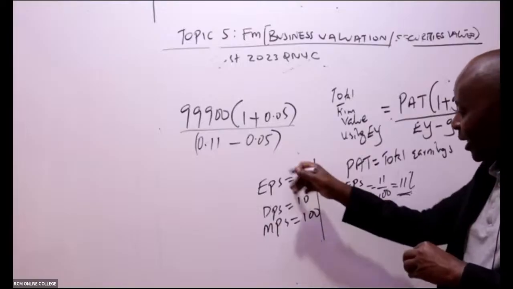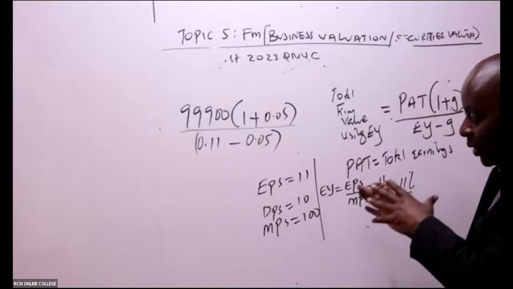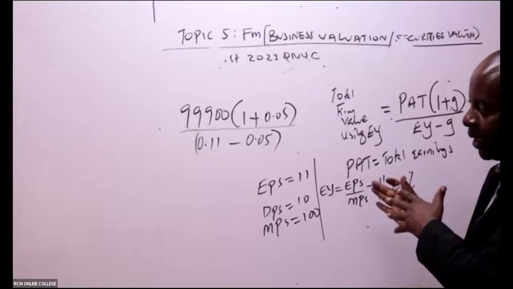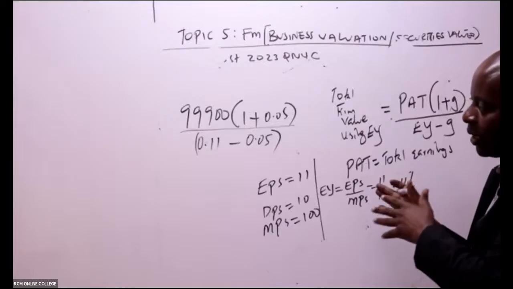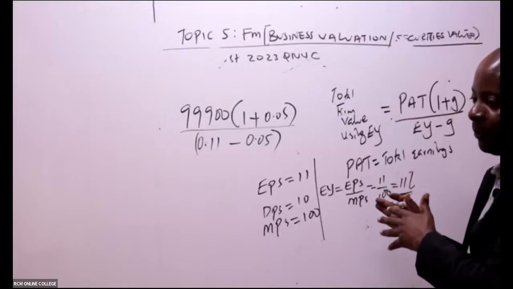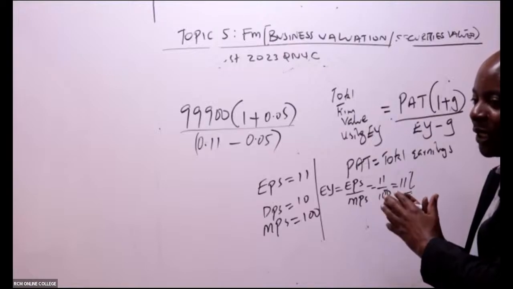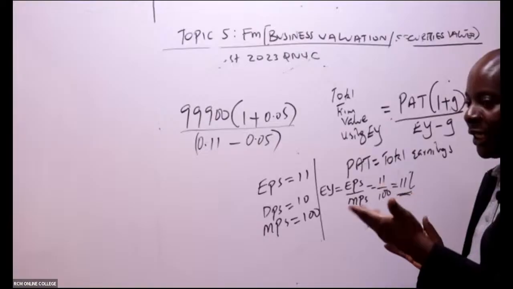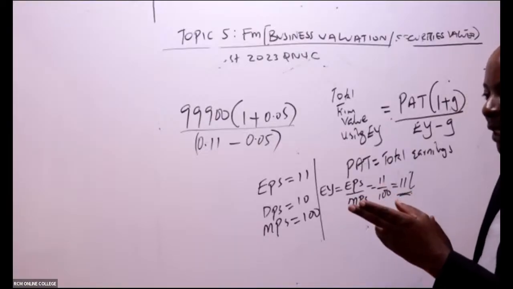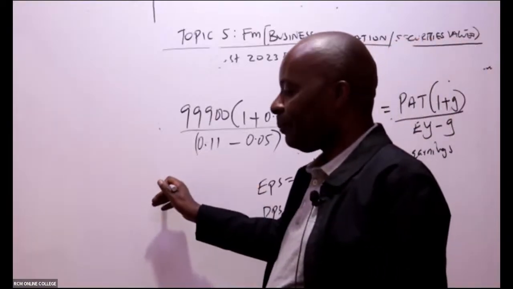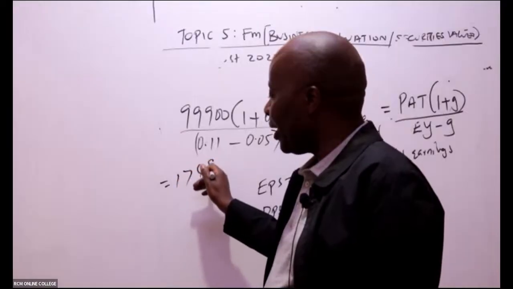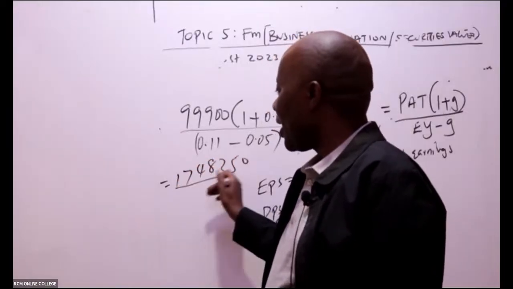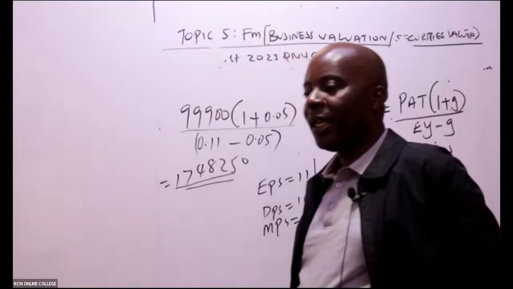If you get a crazy examiner, this is what the examiner will do. He can't give you the earnings yield directly. But even when students are given earnings yield directly, over 60% of the students will not get even the correct answer. So Mohammed is giving me there 17,48,250 as the value of Zora.